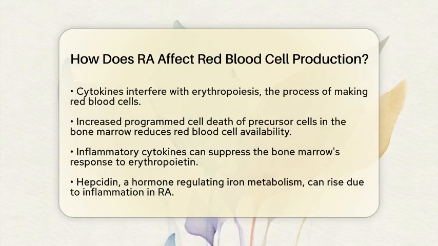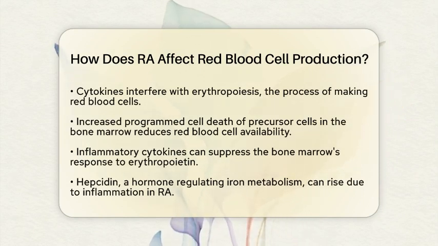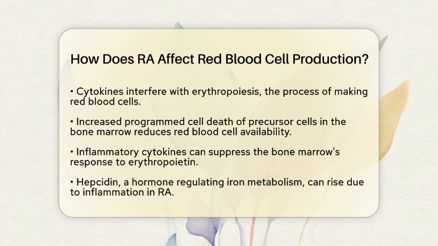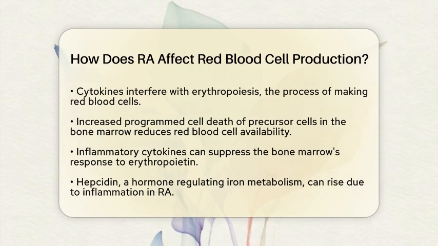Additionally, these inflammatory cytokines can suppress the bone marrow's response to erythropoietin, a hormone that normally stimulates red blood cell production. Even if the body has normal levels of erythropoietin, the bone marrow may not respond adequately due to the inflammatory environment. Another important factor is hepcidin, a hormone that regulates iron metabolism.